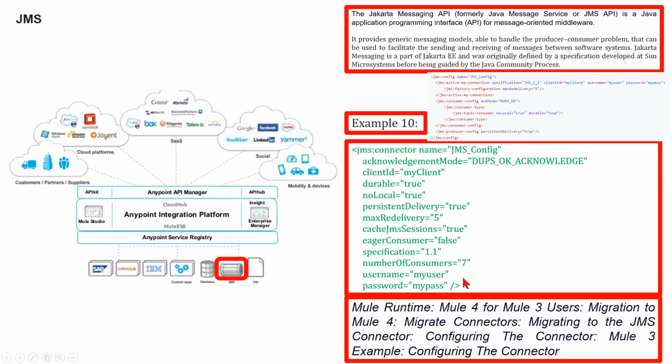Also, separation has been made between parameters that affect the behavior of the connector, present in the config, from those that affect how the connection is established, present at the connection level. In the Mule 3 example, configuring the connector is here. In the same configuration, achieve it in Mule 4 by setting the same parameters in the context where they actually apply, like no local or durable, affecting only the topic consumer.